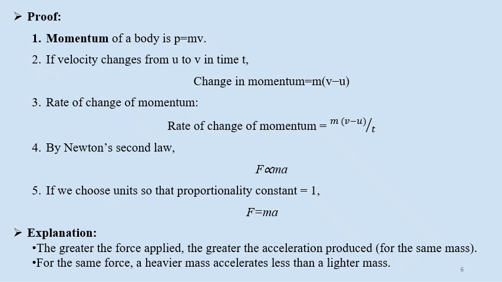Explanation: the greater the force applied, the greater the acceleration produced for the same mass. If the mass remains constant and we apply greater force, the acceleration will be greater. And for the same force, a heavier mass accelerates less than a lighter mass. If mass is greater and force is constant, then it will accelerate very little as compared to a lighter one. For example, a loaded truck needs more force to accelerate than an empty one, and a cricket bowler uses more force to speed up the ball.